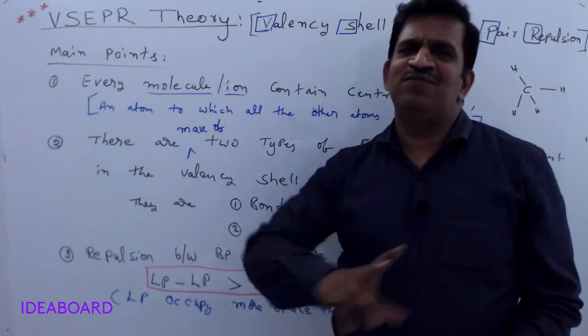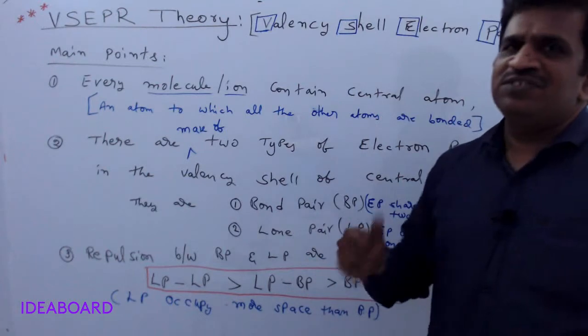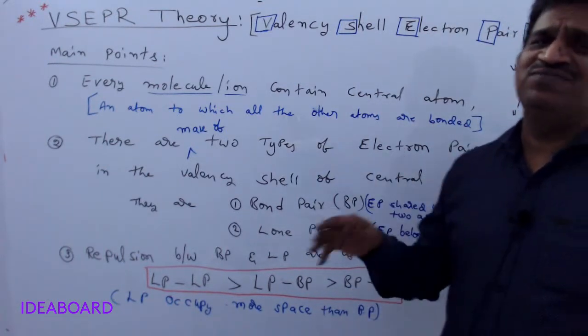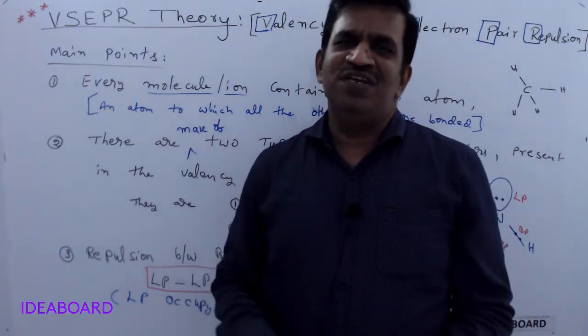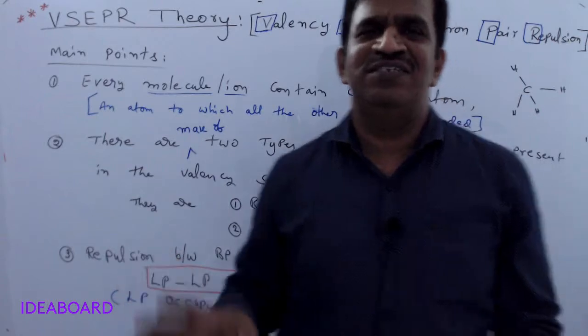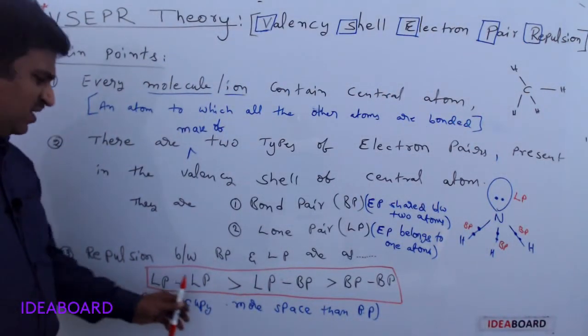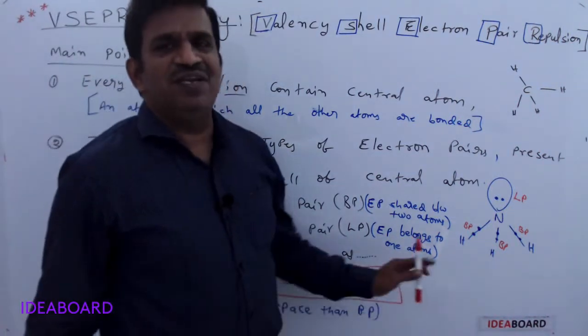Generally, family persons will never go for a fight, so this is much less. And the third one, bond pair-bond pair, is very less. They simply talk, even scold, but they never fight. So lone pair repulsions are very high, then lone pair-bond pair repulsion.